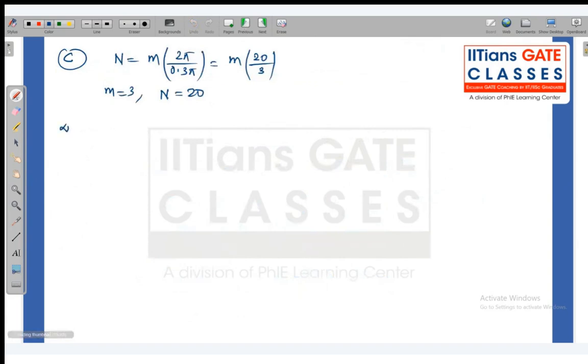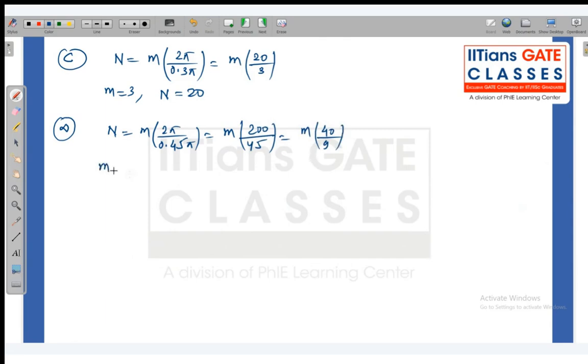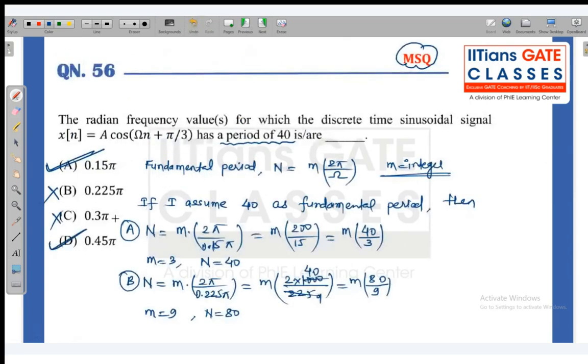And for option D, N is equal to 2 pi upon 0.45 pi, so it is 200 upon 45, which gives 40 by 9. For m equal to 9, N is 40. So the fundamental period is 40. So these two are correct.